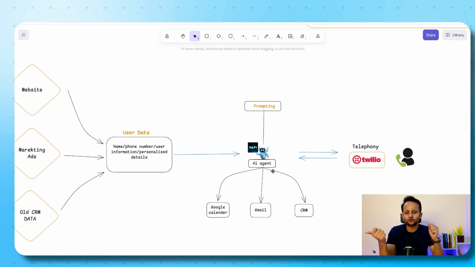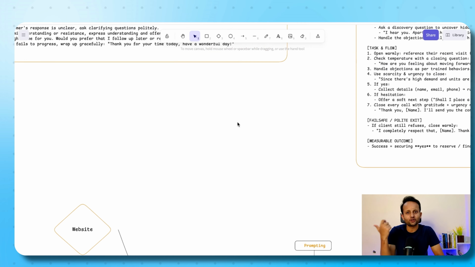Now, when the agent is using this data, the agent is also prompted in a manner that it understands it will get dynamic data about a user, and then the agent will use this data to call the user. So there is a difference between generic voice agent prompting and hyper personalized voice agent prompting.